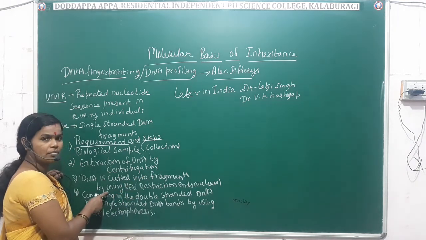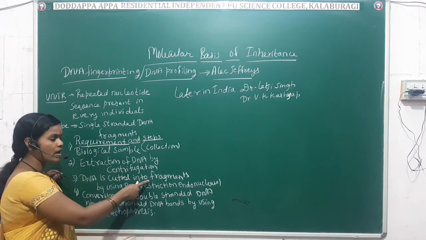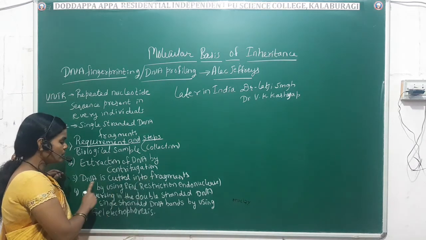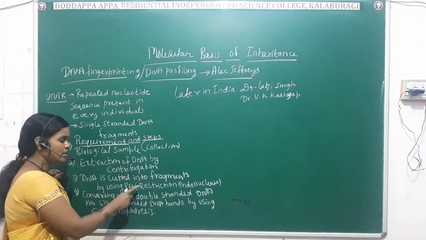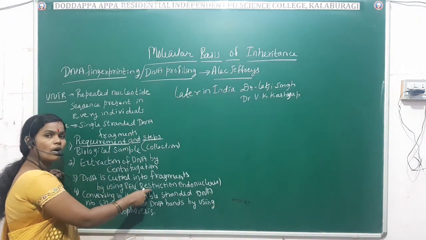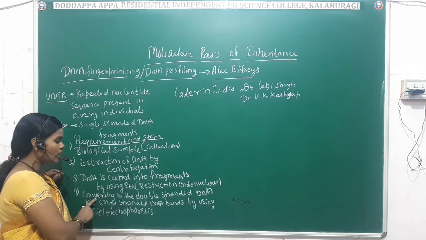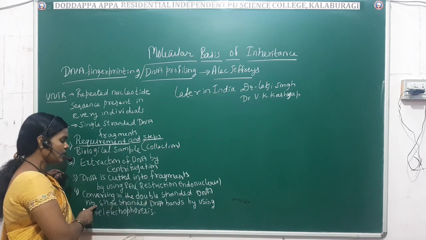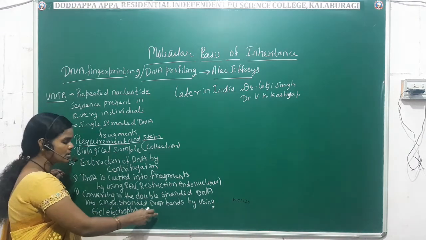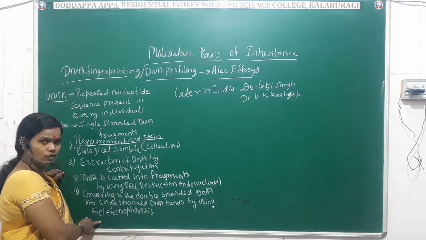Fragments means small pieces, we can say. What is the meaning of fragments here? Small pieces. So DNA is cut into fragments by using the REN, or restriction endonucleases. Then the fourth step is converting the double-stranded DNA into single-stranded DNA bands by using gel electrophoresis.